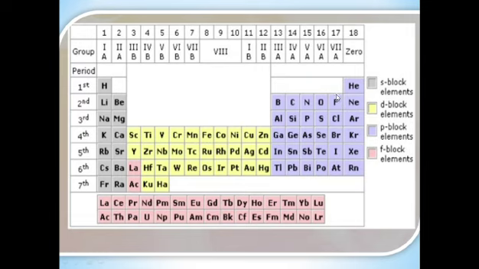They are given the name halogens because halogens mean salt formers. Halo means salts and gens mean formers. Because these elements mostly react with alkali or alkaline earth metals to form salts, they are called halogens, which means salt formers.